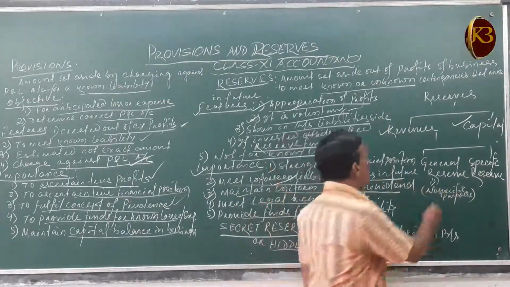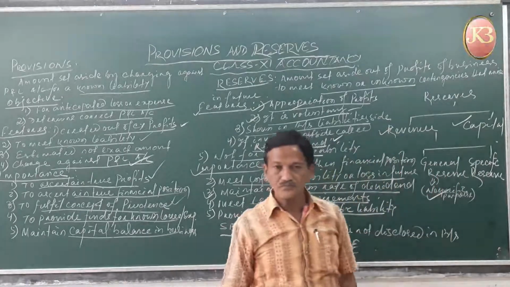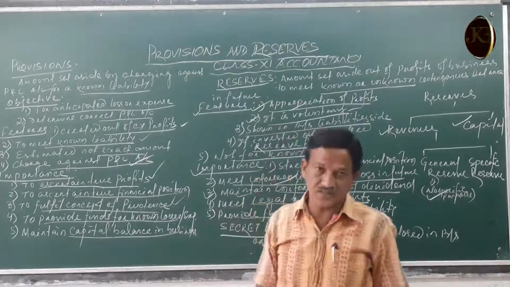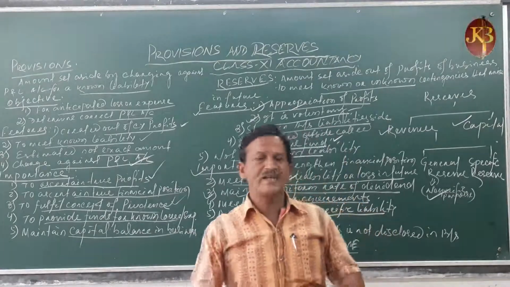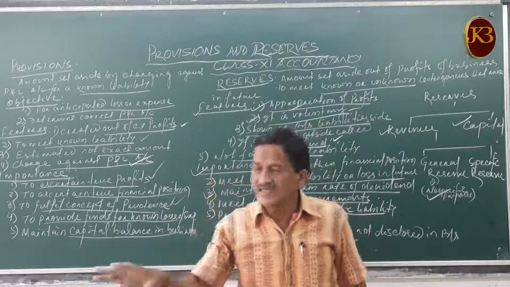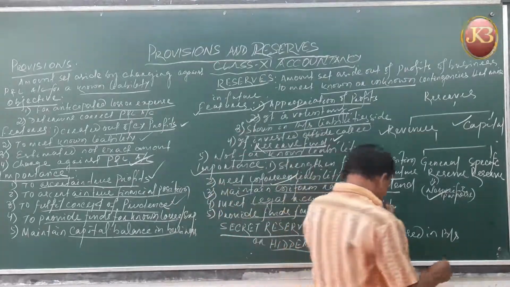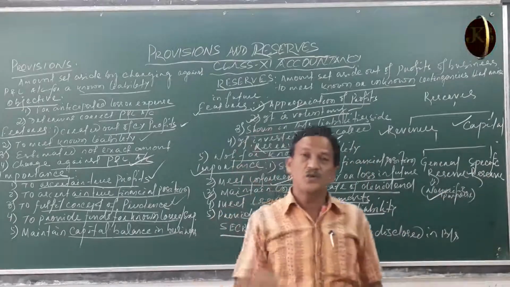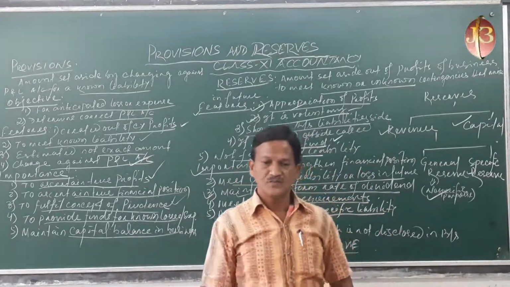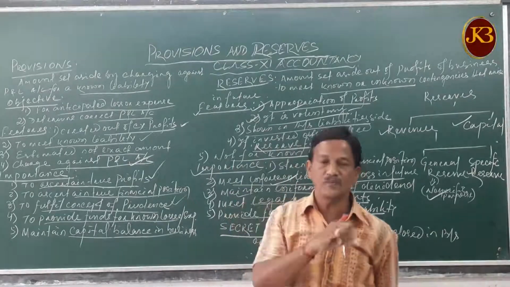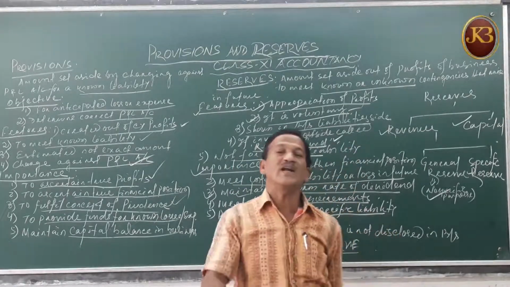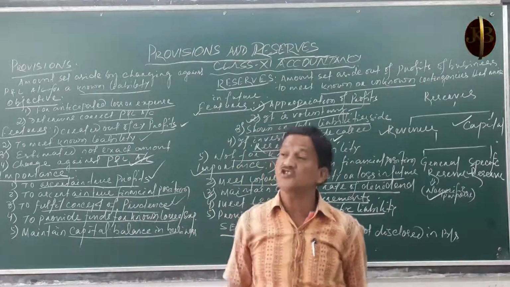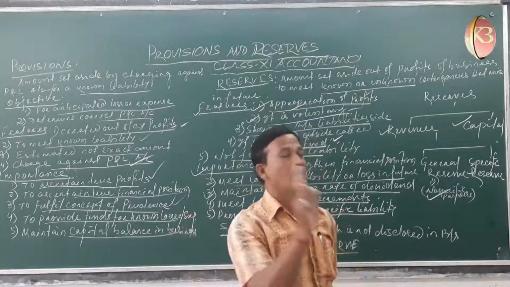General reserves can be used for any purpose; it has no specific use. Specific reserves are used for certain specific purposes, for some specific requirement. For example, the workman compensation reserve will be used only for the workman's compensation purpose, not for any other use.